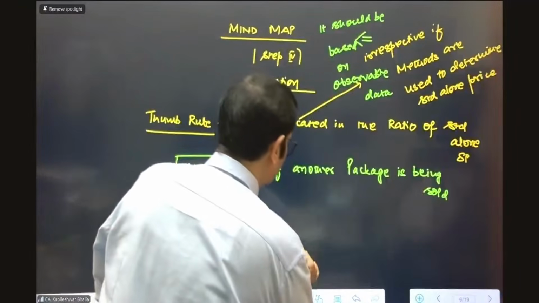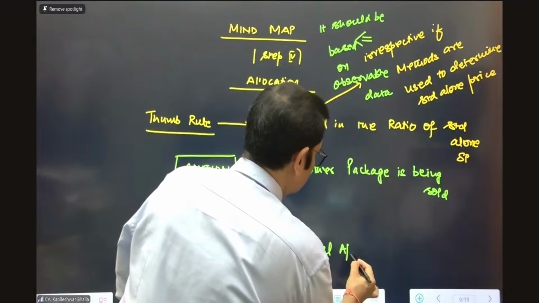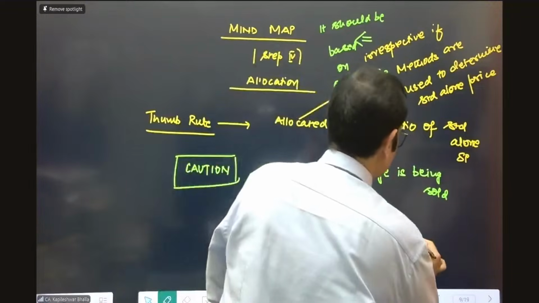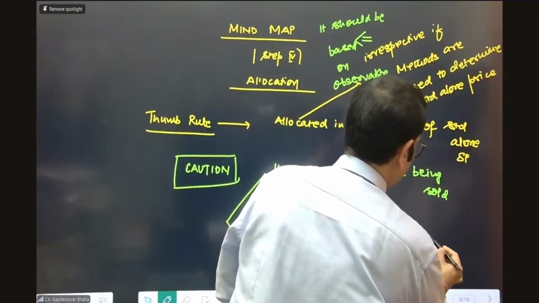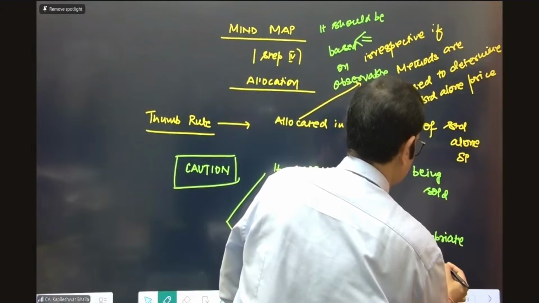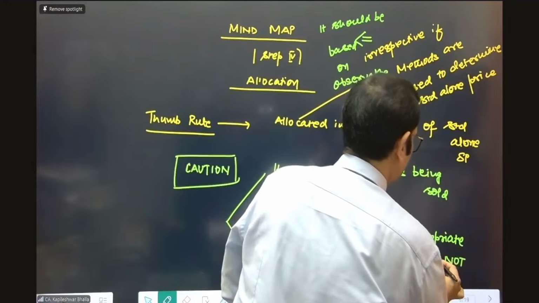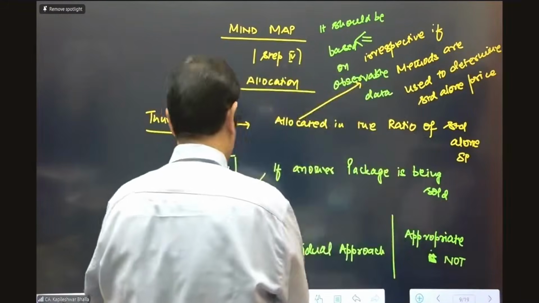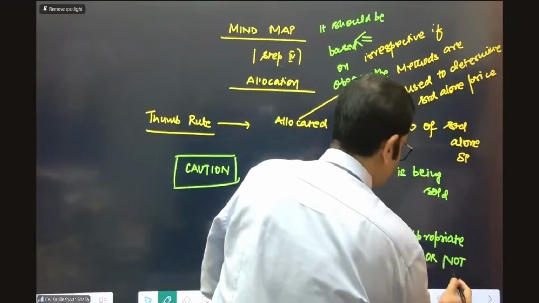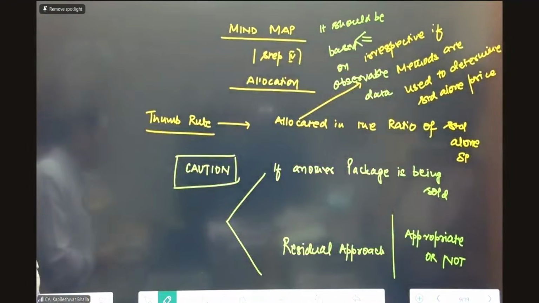And the second caution is the use of the residual approach, where you need to see whether it is appropriate or not. That is the major issue, whether it is appropriate or not. That is what needs to be evaluated. So this was a 12-marker question in step number 4 as well.